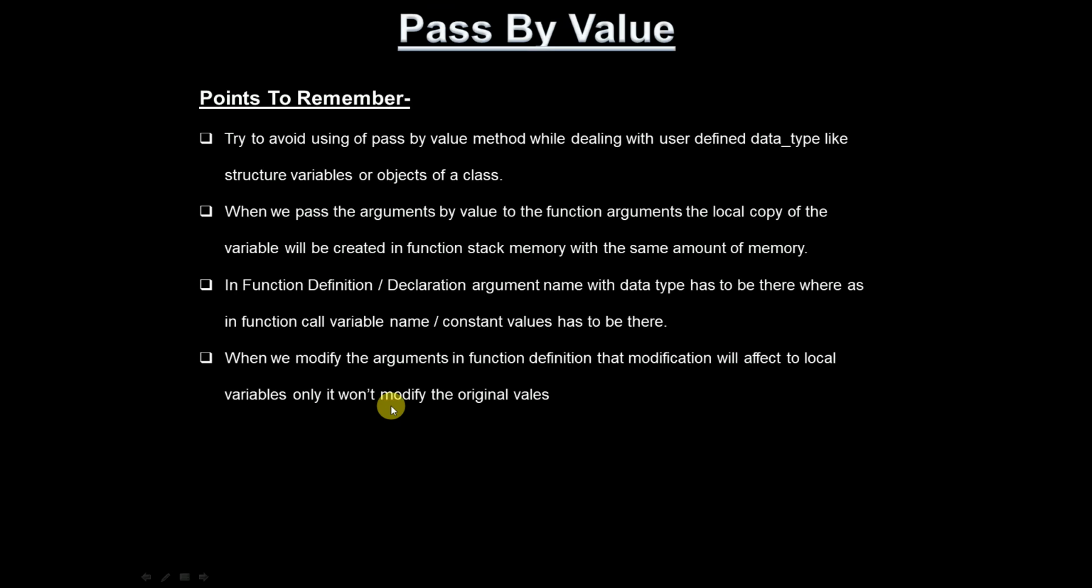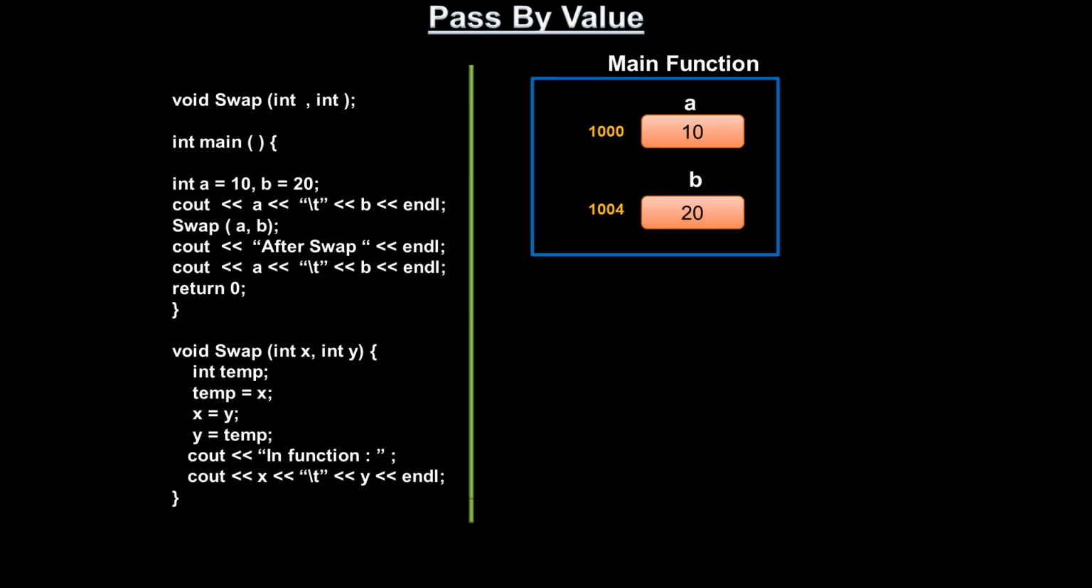Now we have to remember a few points here. Try to avoid using the pass by value method while dealing with user defined data types like structure variables or objects of a class. Whenever I'm calling a function, this entire copy will be made. So here 4 bytes and here also 4 bytes you have to allocate in memory.